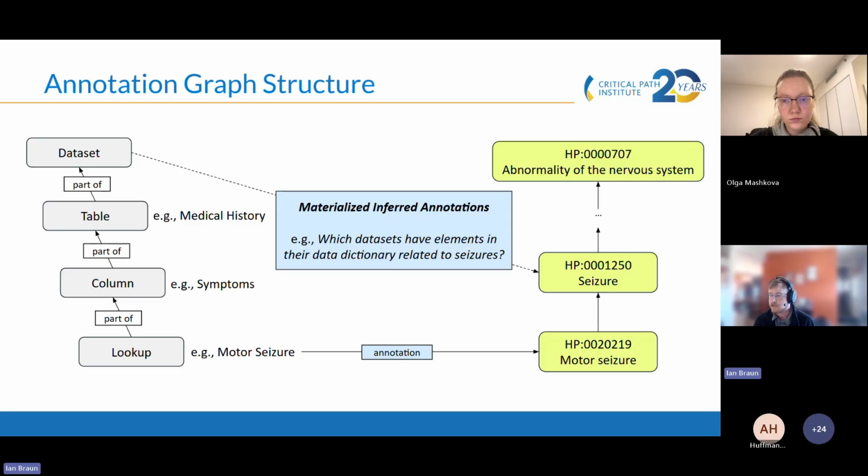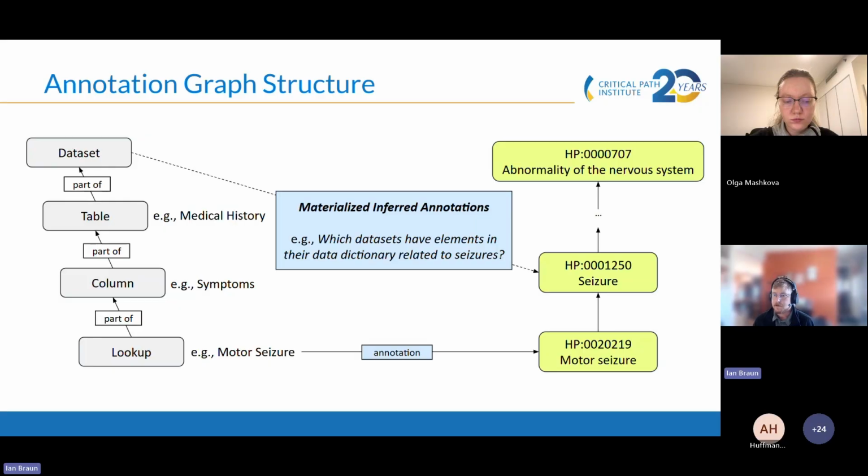So maybe there's a lookup option like motor seizure within a symptoms field. Each one of those data dictionary elements can then be annotated with a corresponding ontology term. So in this case, the motor seizure lookup would be annotated with that term in the Human Phenotype Ontology.